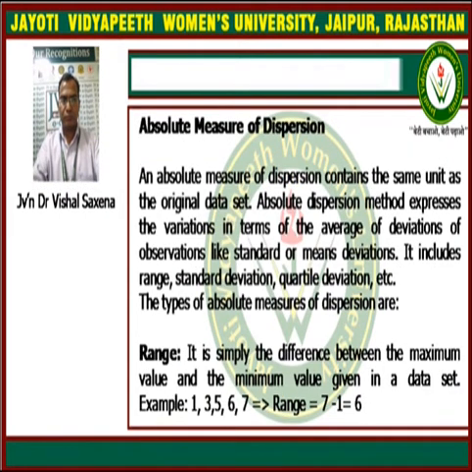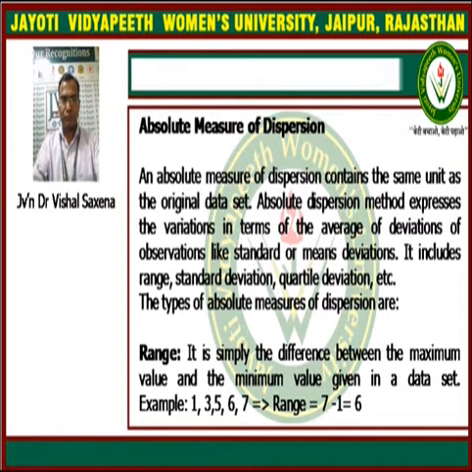An absolute measure of dispersion contains the same unit as the original data set we have, as we said previously. This method expresses the variations in terms of the average of deviations of observations, like the standard deviation or the mean deviation. So the absolute measure of dispersion gives the variations in terms of the average of deviations of observations.